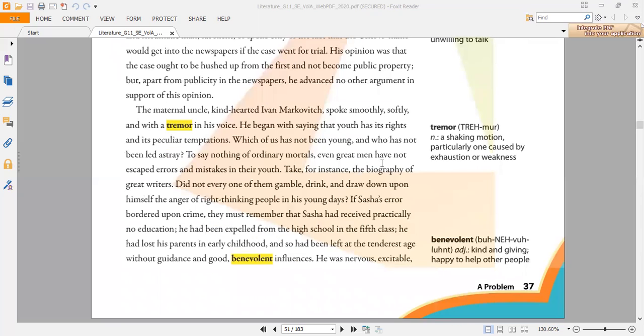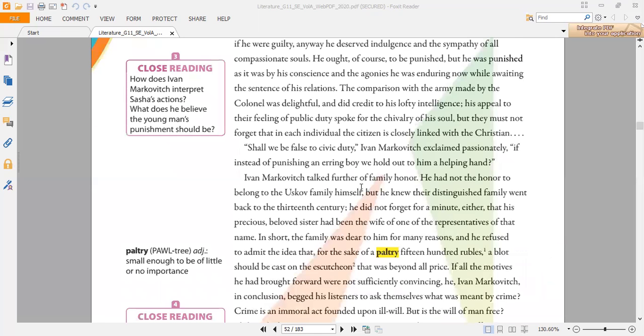Finally, not last and not the least, is benevolent. Benevolent means kind and giving, happy to help other people. So a benevolent person is a person who helps people and is helpful, kind, someone who gives a lot of love, gives help, gives good words. This is a benevolent person, and this is an adjective.